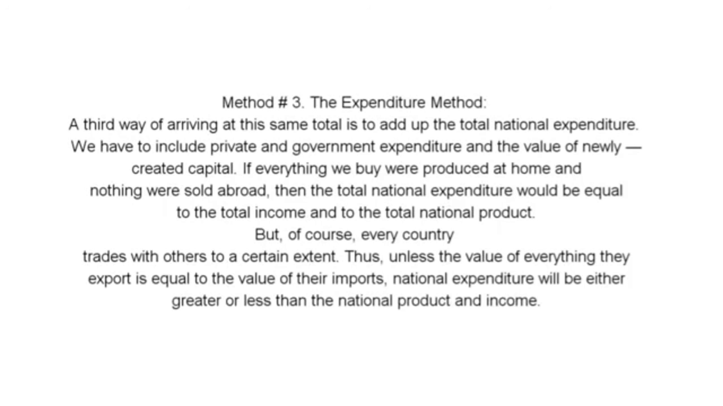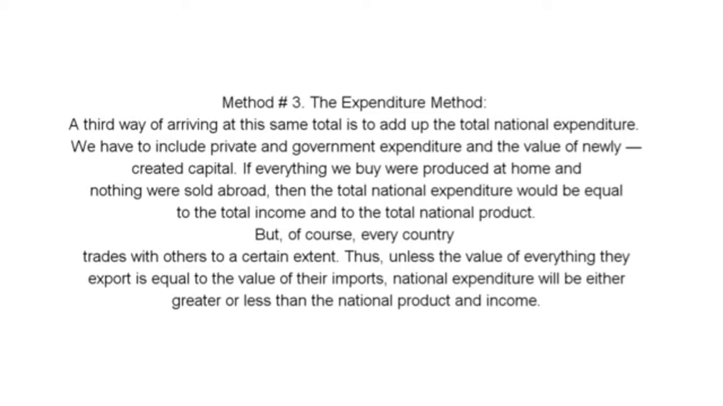Third, I will explain method 3, the expenditure method. A third way of arriving at the same total is to add up the total national expenditure. We have to include private and government expenditure and the value of newly created capital. If everything we buy were produced at home and nothing were sold abroad, then the total national expenditure would be equal to the total income and to the national product.